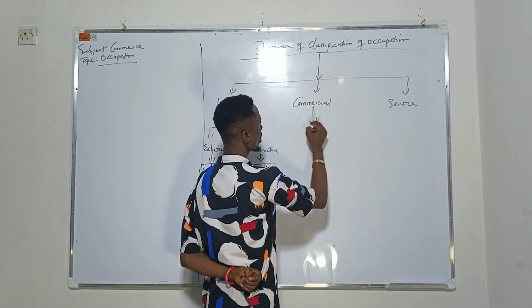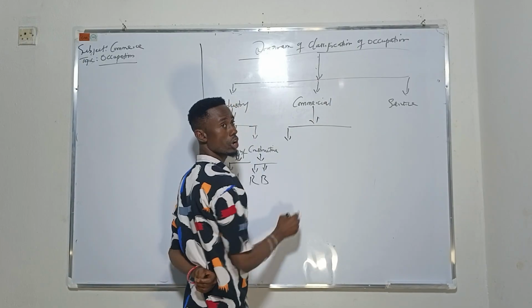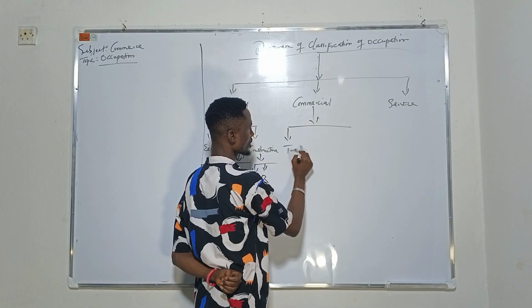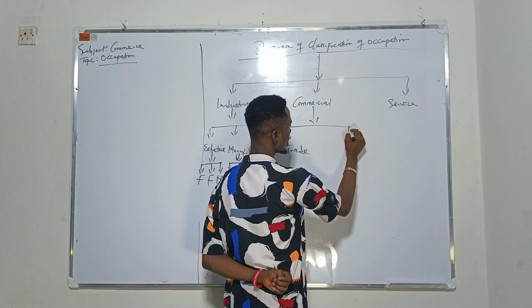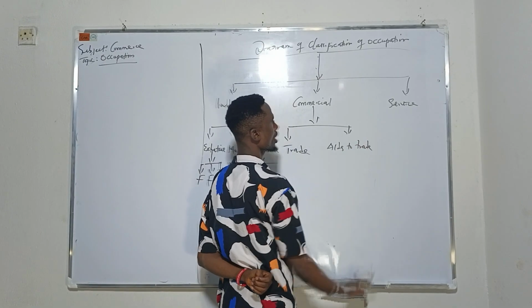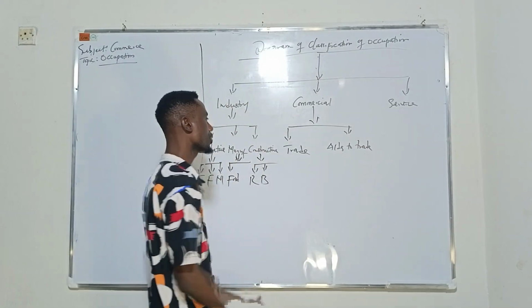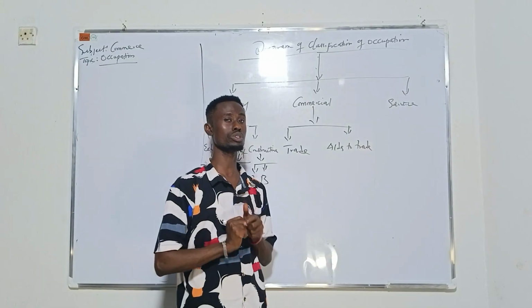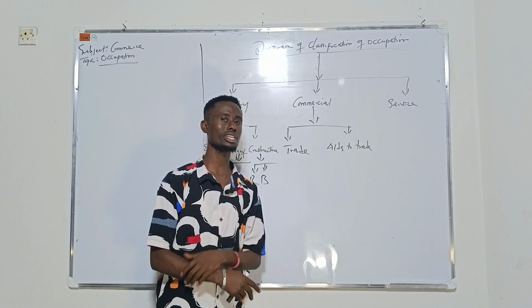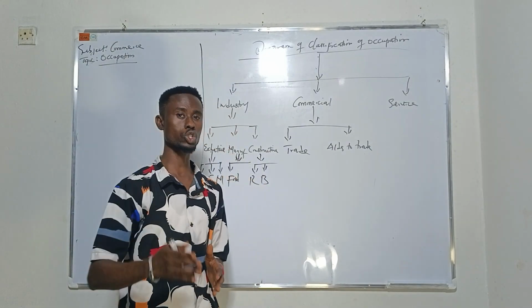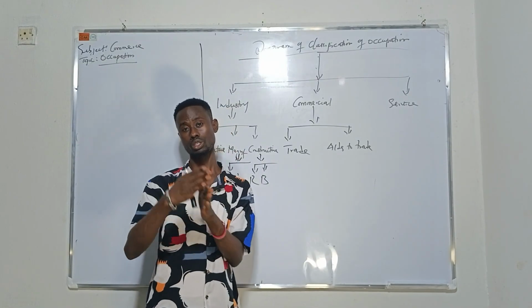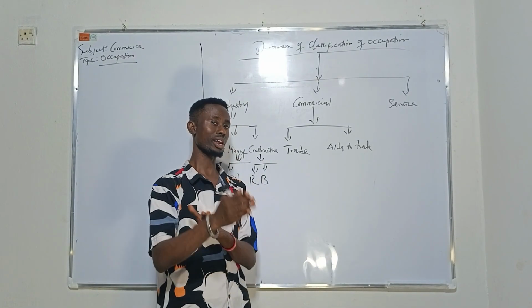Then if you look at commerce, let's go to commerce. Under the commercial industry, it's classified into two. We have trade and we have aid to trade. Trade simply means the buying and selling of goods and services from one place to another. That is what we call trade. Now, we have two types of trade. We have the home trade and we have the foreign trade.